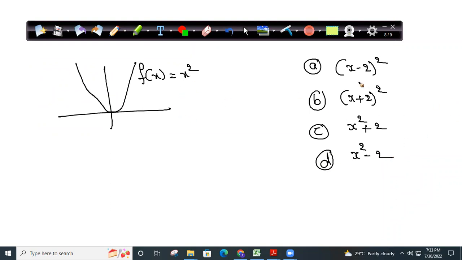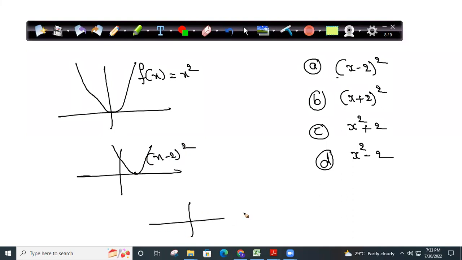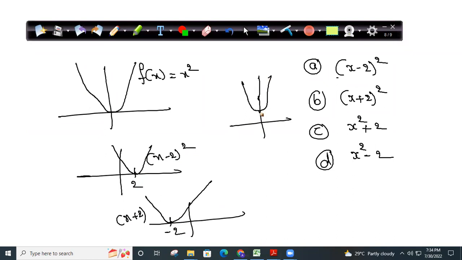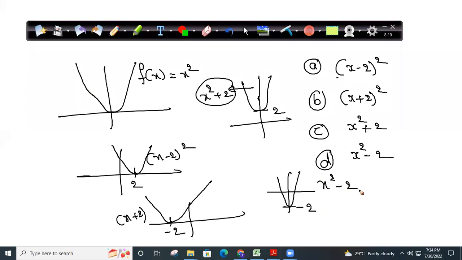So my question is, what is the graph if I'm shifting it? This one is x minus 2 whole square, if I'm shifting it to the right. This is x plus 2 whole square, if I'm shifting it to the left by 2 units, I'll tell you why. If I'm shifting it up 2 units, then it is x square plus 2. If I'm shifting it down 2 units, then it is x square minus 2.